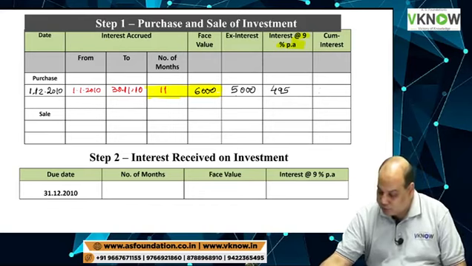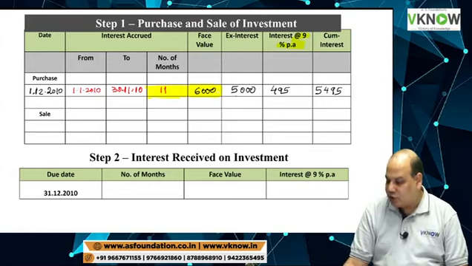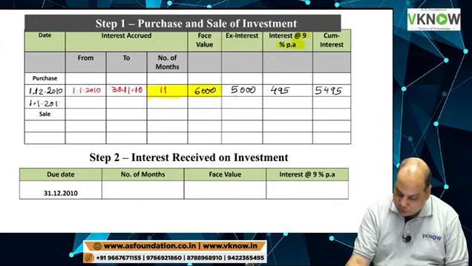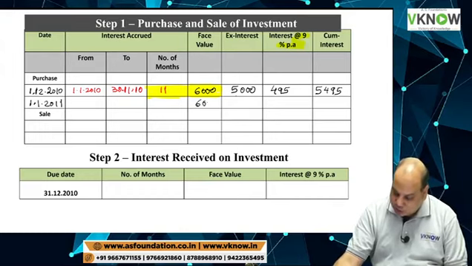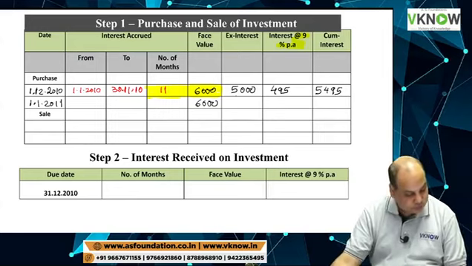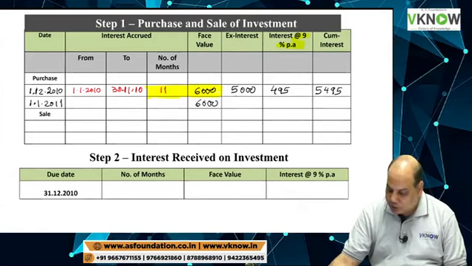Cum interest amount will be 5,000 plus interest, 5,495. When you read the question in the fourth line, on 1st January 2011, debenture of the nominal value of 6,000 was bought at 5,800.